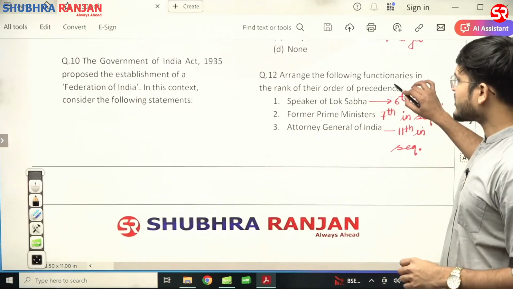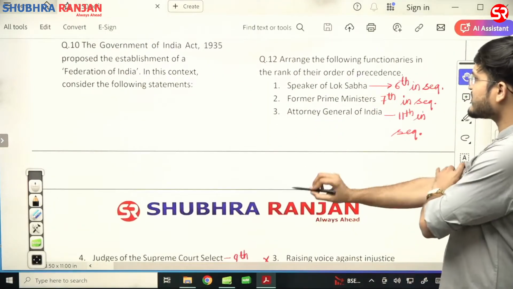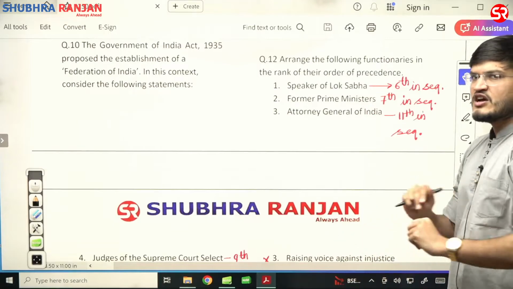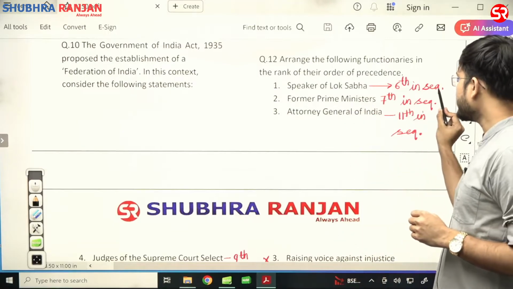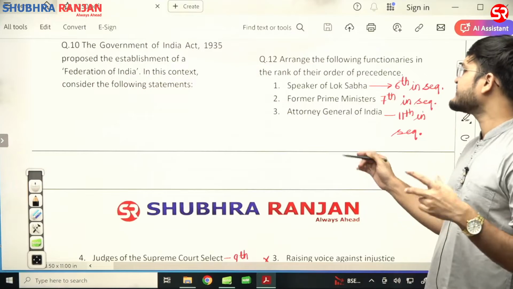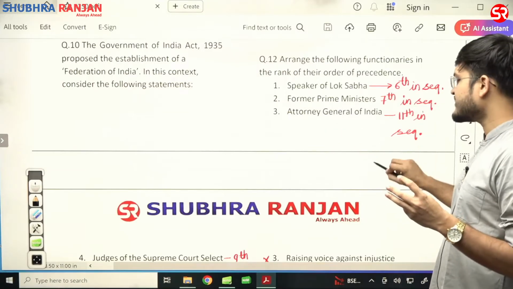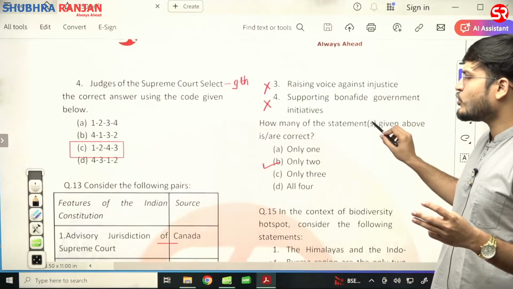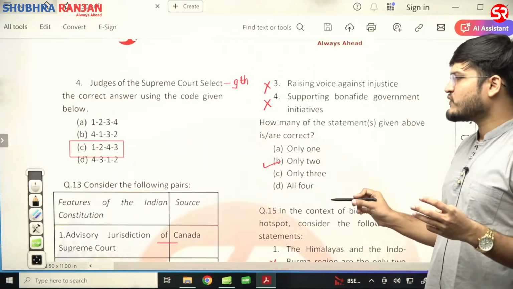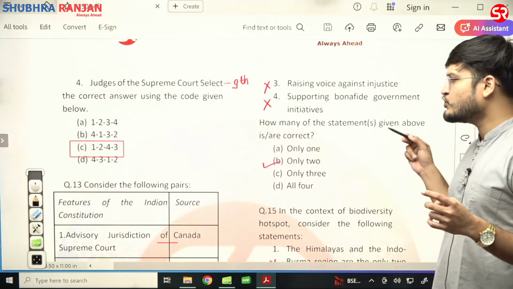Now with respect to question number 12 also, arrange the following functionaries in the rank of the order of precedence. First statement is Speaker of Lok Sabha, so it is 6th in the sequence, former Prime Minister 7th in the sequence, Attorney General 11th in the sequence, and Judges of Supreme Court, that is 9th in the sequence. So correct answer would be C, 1, 2, 4 and 3.